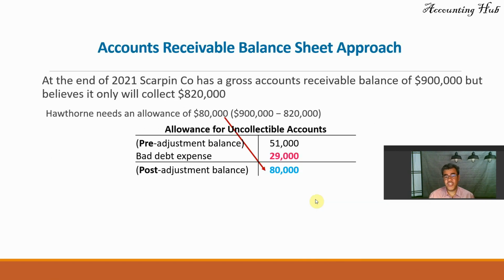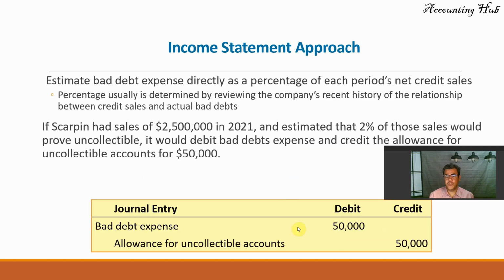So in the balance sheet approach, we calculate the ending balance. In the income statement approach, we calculate the bad debt expense. In the US, both are allowed. In a lot of countries, we have only the income statement approach.